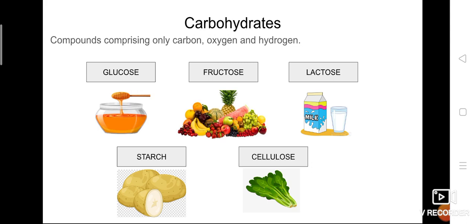For example, let's take starch. Starch is present in high amounts in food items like potatoes, cereals, grains, corn, and all. Starch is one of the carbohydrates, and it is rich in potatoes. Potatoes contain carbohydrates. What carbohydrate? Starch. If you take fructose, the fructose carbohydrates are present mostly in fruits. That's why they kept the name fructose, from fruits, so you can easily remember.